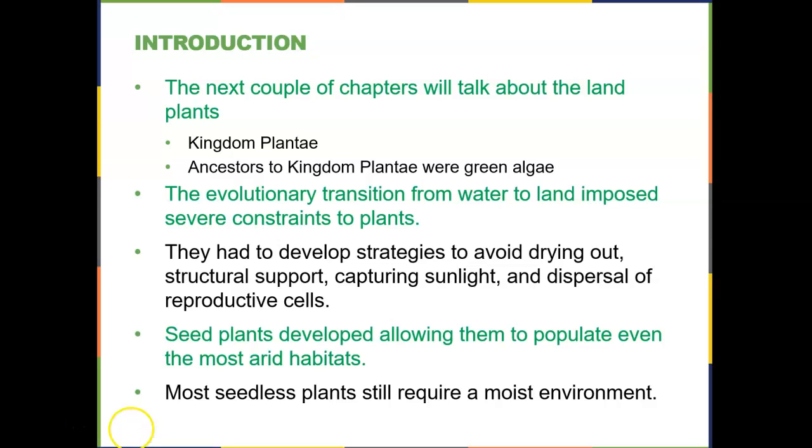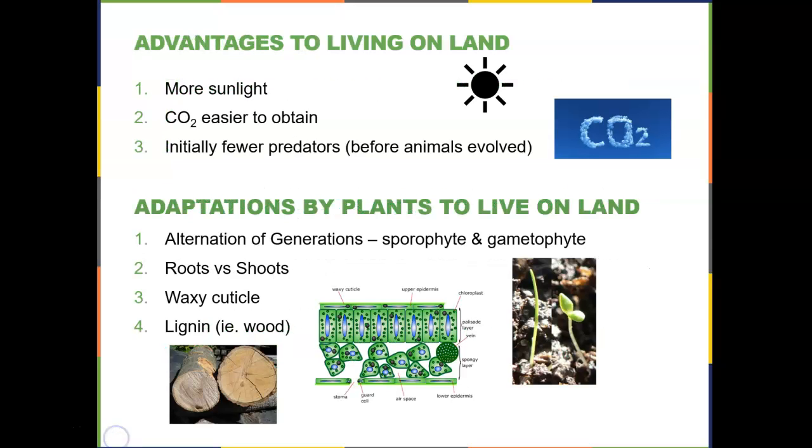So later on, we first developed plants without seeds, but later on, plants developed seeds, which helped them to even increase their land ability by not having to live in wet areas. We do still have seedless plants in our ecosystem, but they must live in a moist environment.